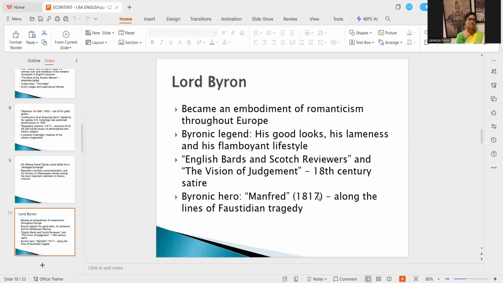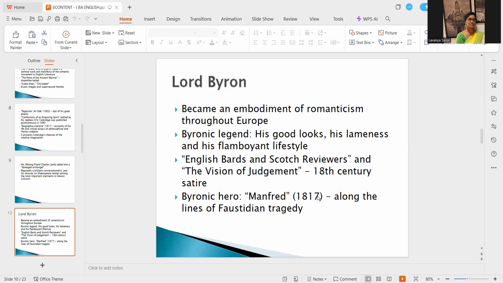And the heroes of Byron, for example Manfred, came to be known as a Byronic hero. So, who is a Byronic hero? One who is very serious, one who is kind of lost, but at the same time, one who is persistent, right?